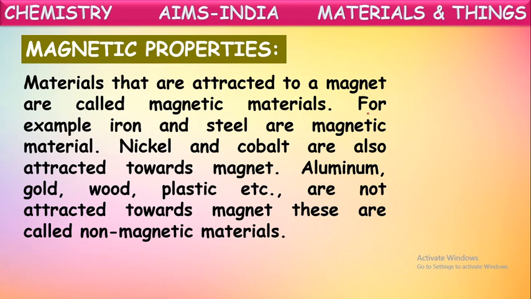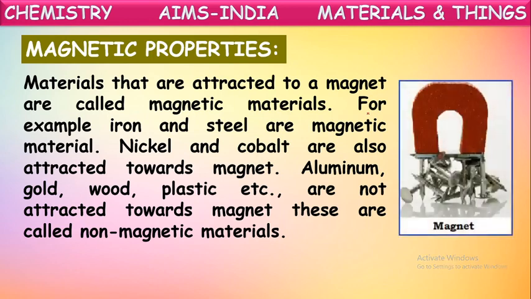Some other materials like aluminum, gold, wood, plastic, etc. are not attracted towards the magnet. So these materials are called non-magnetic materials. See here, some magnetic materials are attracted towards the magnet.